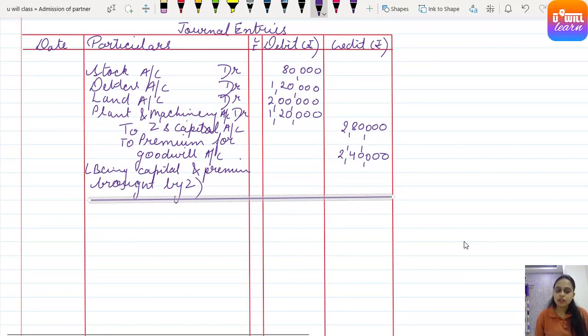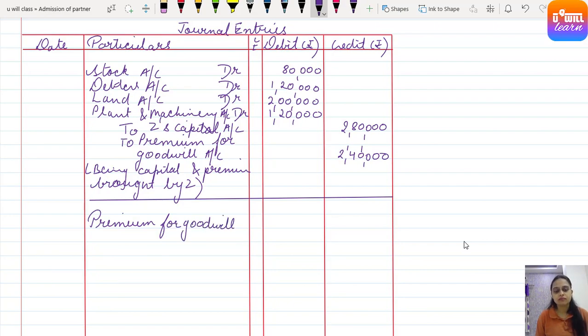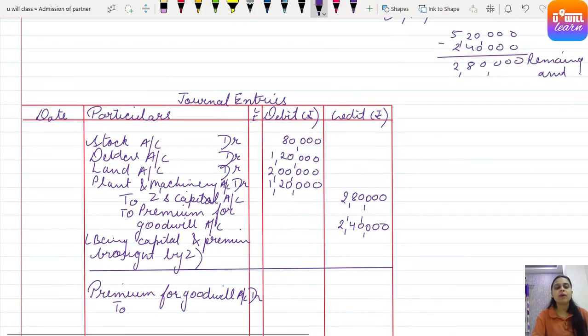Now this premium for goodwill, the second entry, gets distributed among the sacrificing partners because this premium for goodwill is compensation for them. This amount must be compensated to the sacrificing partners in the sacrificing ratio. So premium for goodwill account debit to who are the partners?